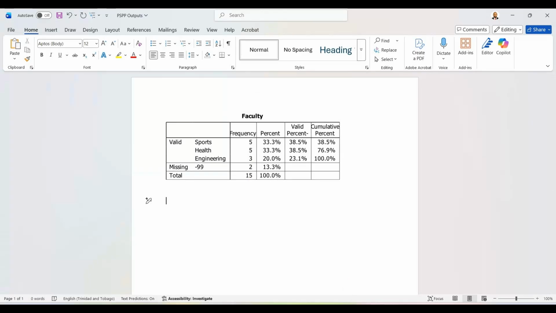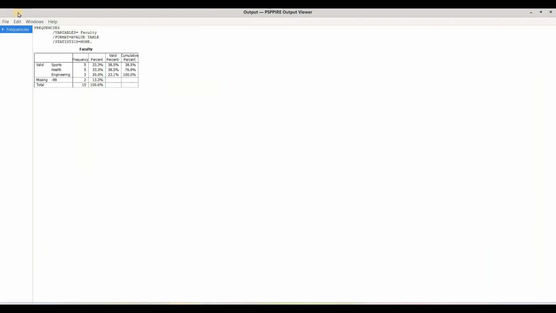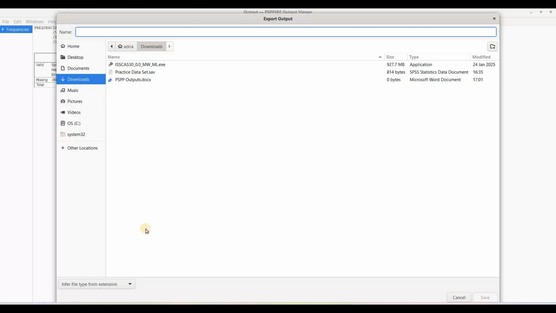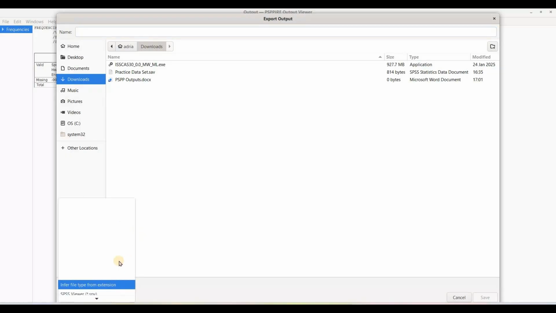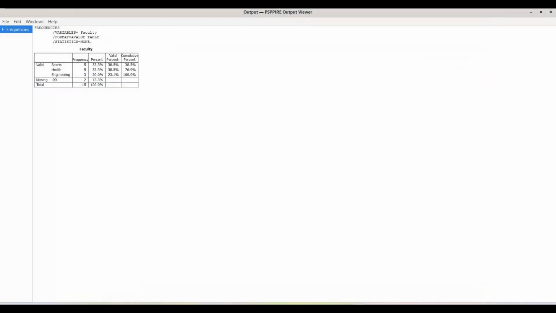So you must be wondering what you could do. What you could do, you come into the output viewer and you click File, Export. To export, I will save this in my downloads. When you go to export, you select file type, and this is the important part, you're looking for open document. Click open document, give it a name, let's name it output, and let us click save.